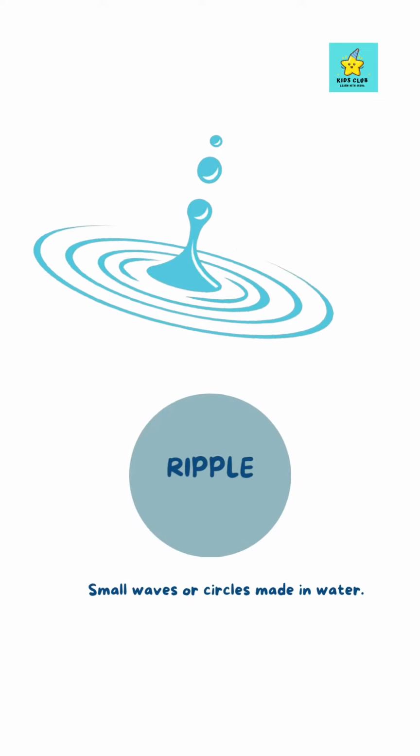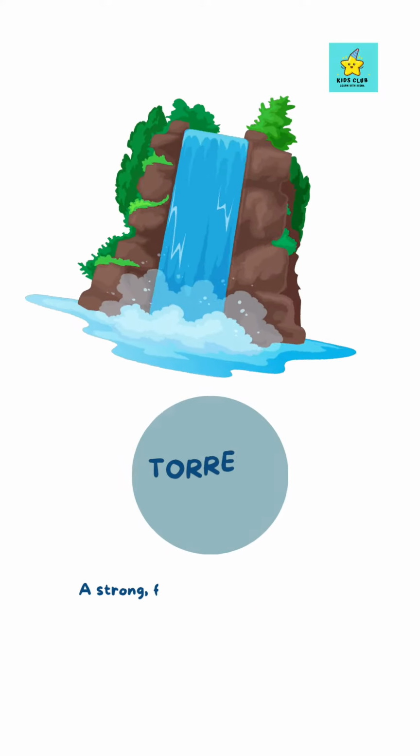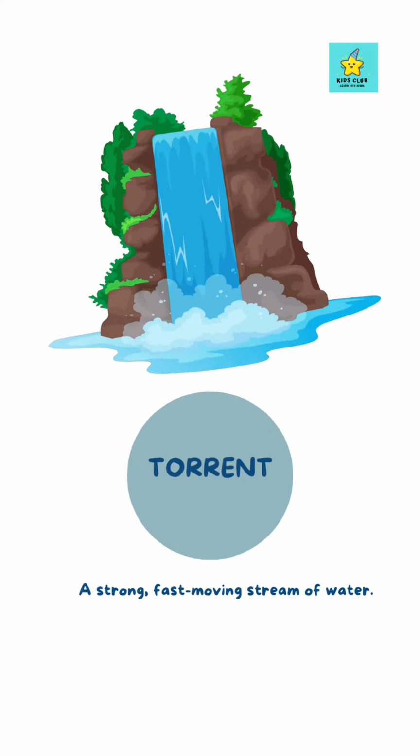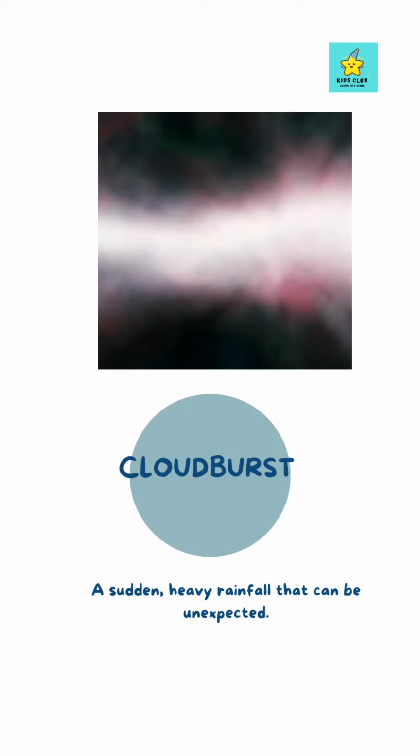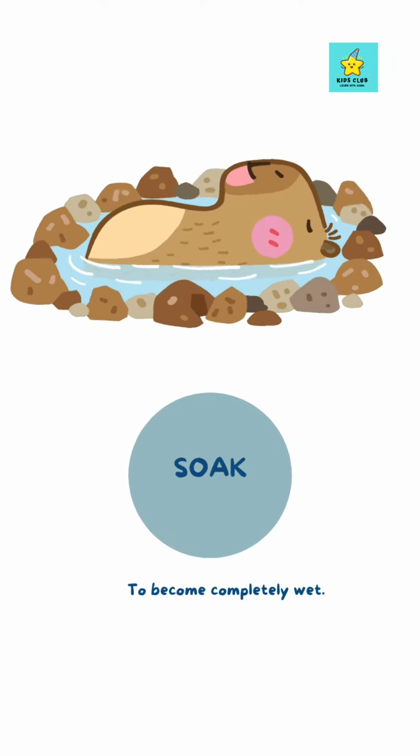Ripple, small waves or circles made in water. Torrent, a strong, fast-moving stream of water. Cloudburst, a sudden, heavy rainfall that can be unexpected. Soak, to become completely wet.